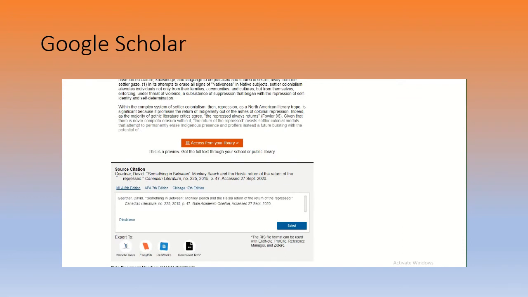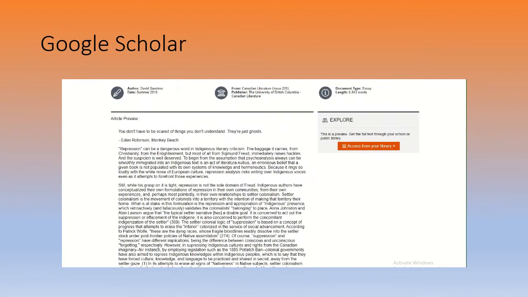And here's my MLA citation already here for me, right? You can just copy and paste that. You can export it to EasyBib if you have a folder there. You can download it. You can copy and paste it, which I would advise, into a Word document, a works-cited document, right?